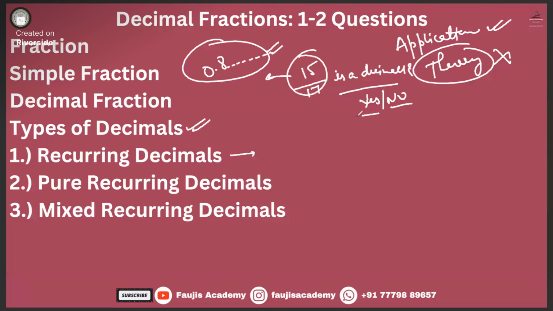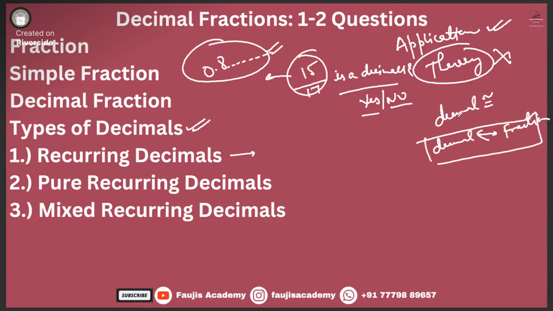That's why the terms decimal and fraction are pretty much interchangeable, so let's not confuse it. All fractions can be expressed in the form of decimals, and all decimals can eventually be expressed in the form of fractions.